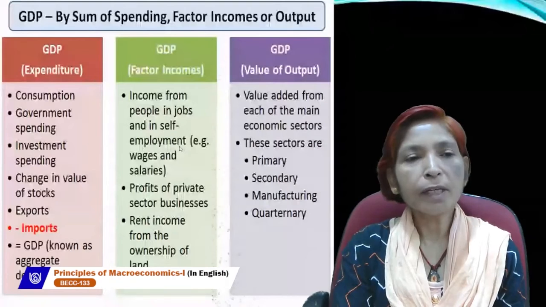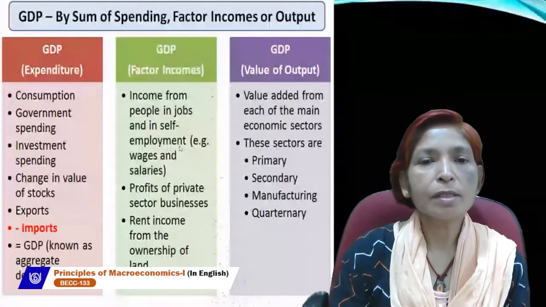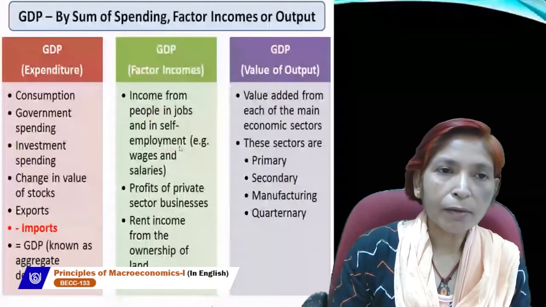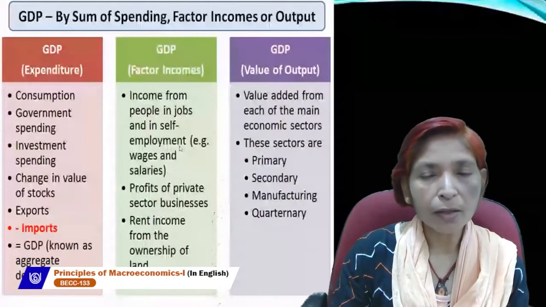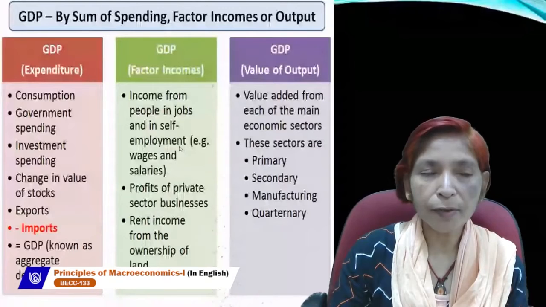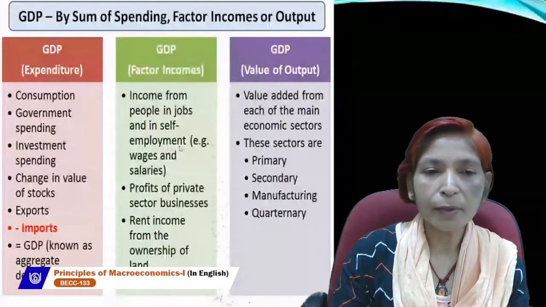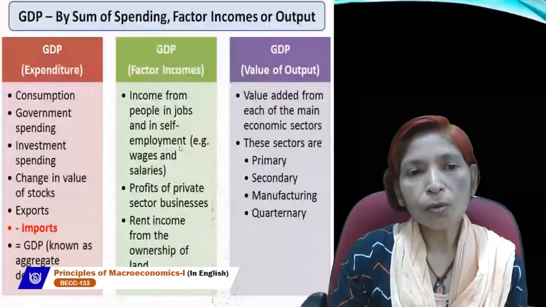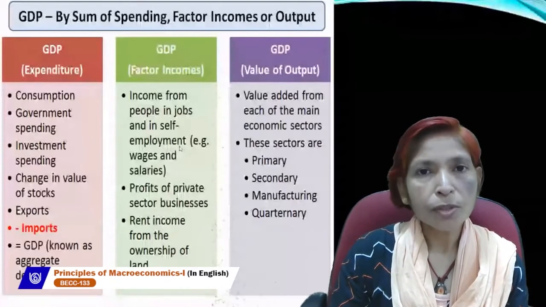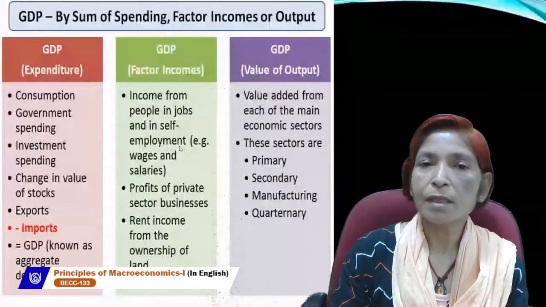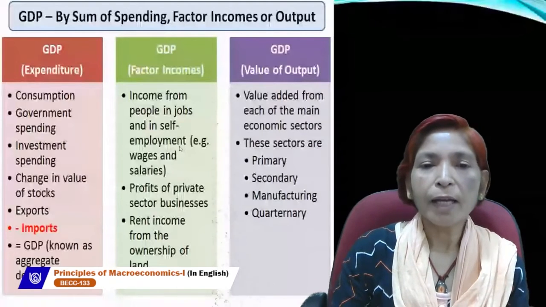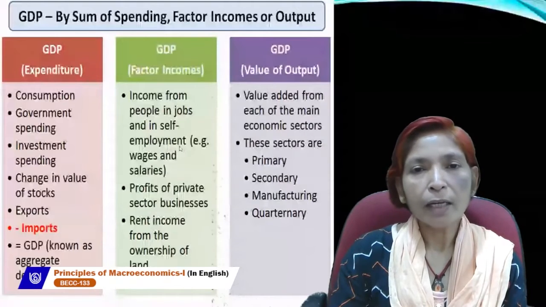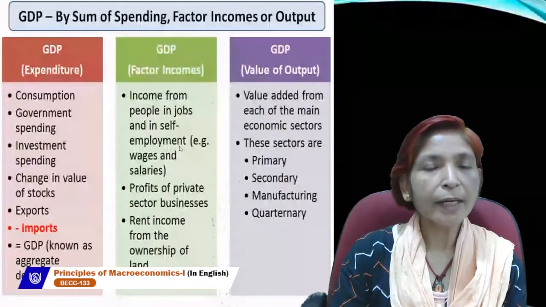Next is the difference between intermediate goods and final goods. Which goods are called intermediate goods and which goods are called final goods? What is the basic difference between these two types of goods? Intermediate goods are those goods which are used for the production of goods and services. And final goods are those goods which are finally used by the consumer, which are ready to use.